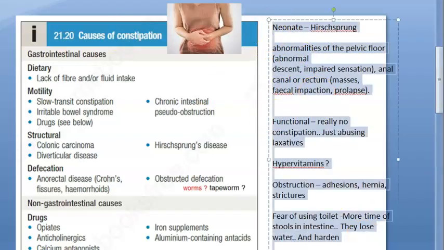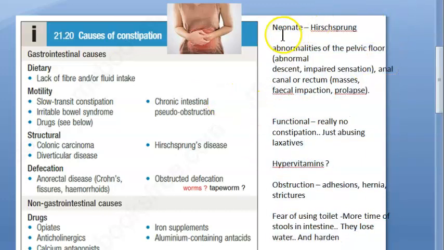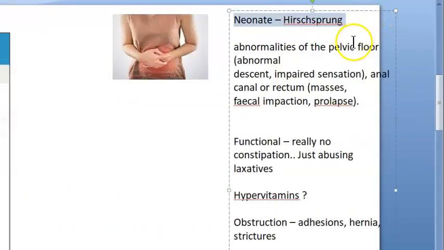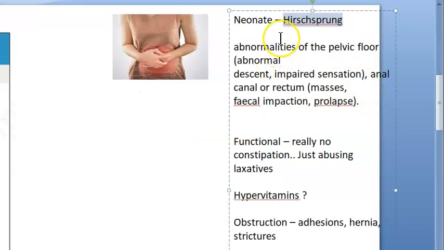Now, look at this table here, which is made on the side. We just want to tell you here that if it is a neonate, now think about Hirschsprung's disease. If it is a neonate, you can think of that. Usually neonates have intussusception, etc. But in that, red currant jelly will be more like a diarrhea situation, red currant jelly stools, okay? So don't get confused with that. Here they're talking only about Hirschsprung's disease, okay?